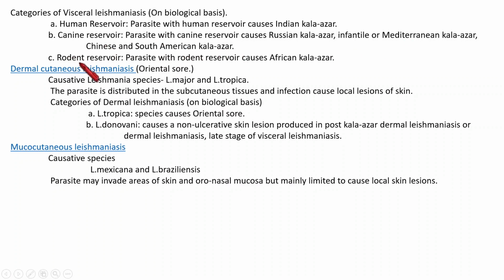Then in rodents, some parasites found rodents as the reservoir, and they are responsible for causing African kala-azar. The next leishmaniasis type is dermal cutaneous leishmaniasis, or oriental sore. The causative species are Leishmania major and Leishmania tropica. This parasite is distributed in the subcutaneous tissues, meaning skin, and that infection will cause local lesions in the skin.